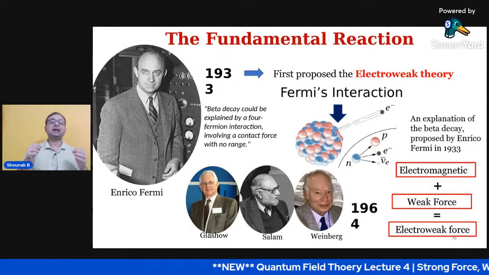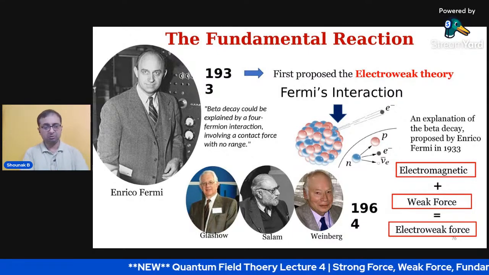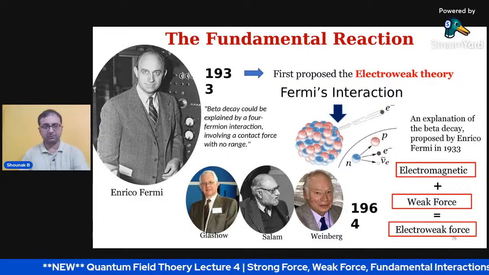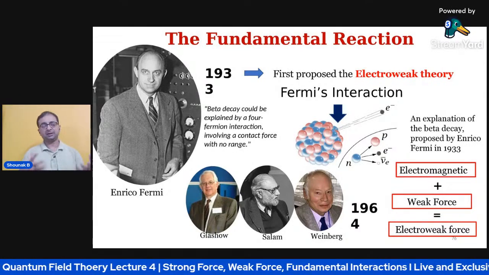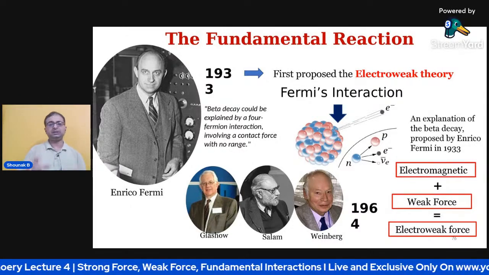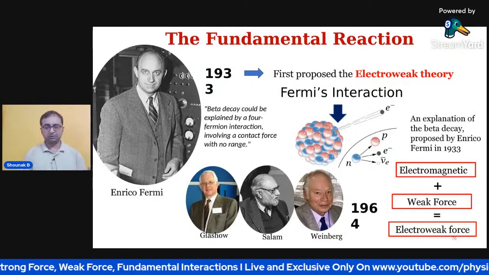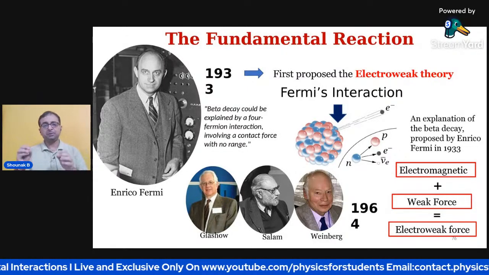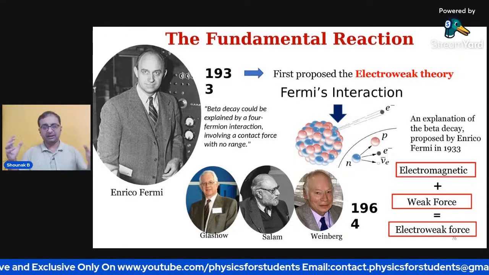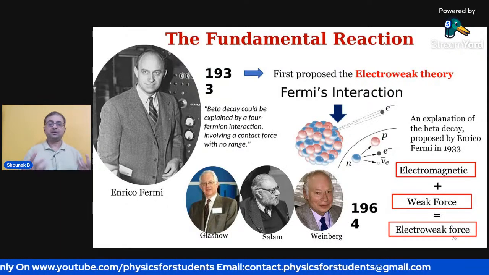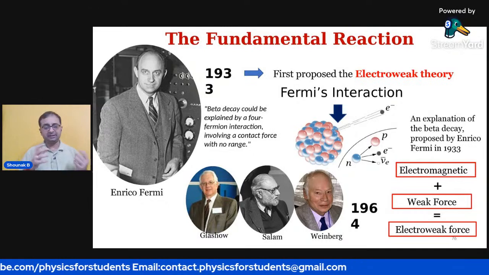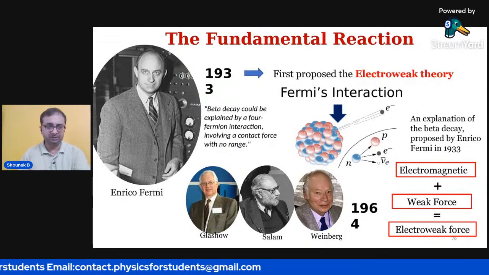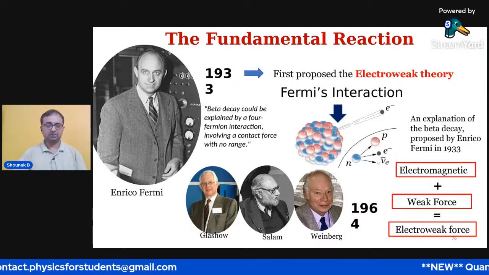Fermi's interaction is an explanation of beta decay, first proposed around 1931. The theory posits that four fermions interact directly with each other. Fermi was the first to introduce this coupling in his description of beta decay, right? Just hold on for a second.